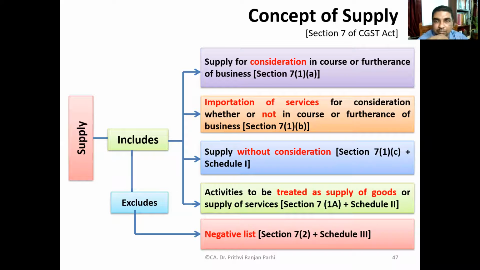Supply for consideration in course or furtherance of business, section 7. Yes, so this is important. The terms are important. Supply includes a supply which is for a consideration in the course and furtherance of business. This is section 7.1a. Section 7.1b includes some more things.